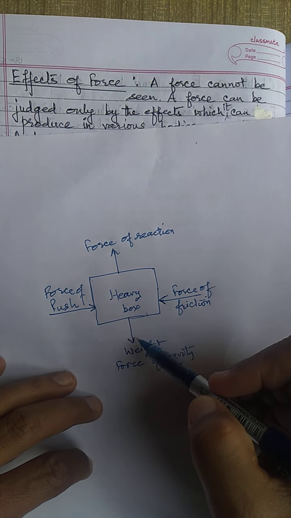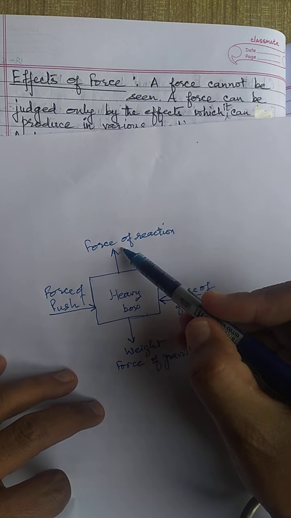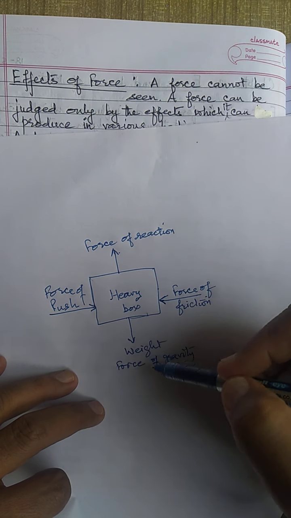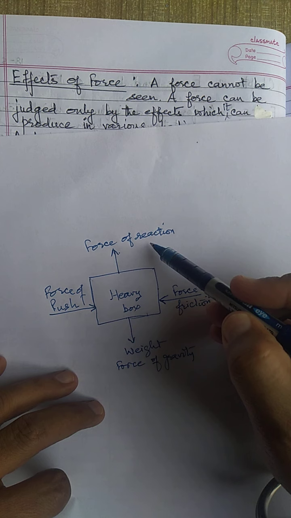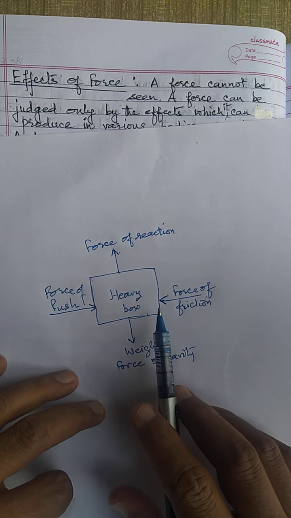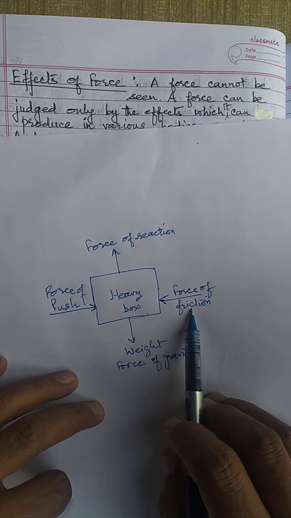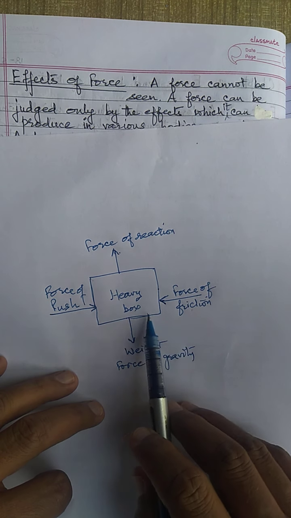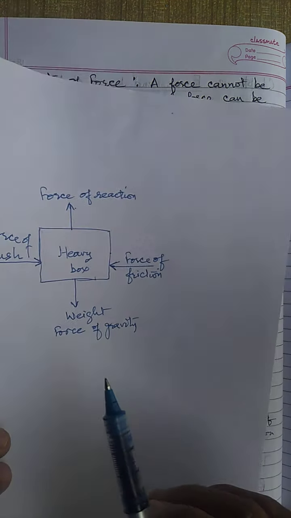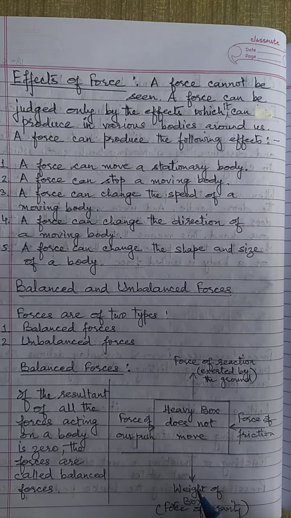So this is an example of balanced force. Here weight or force of gravity is balanced with force of reaction. Next, force of our push is balanced with the force of friction. So the heavy box does not move. Here I have explained the same thing.